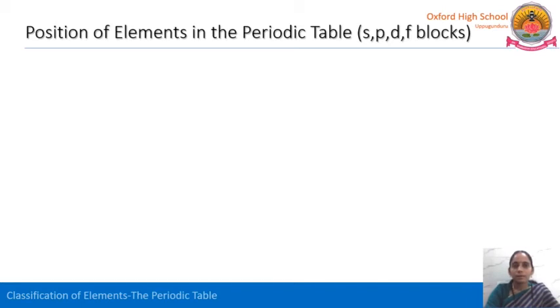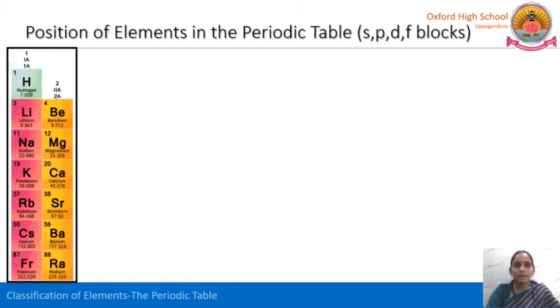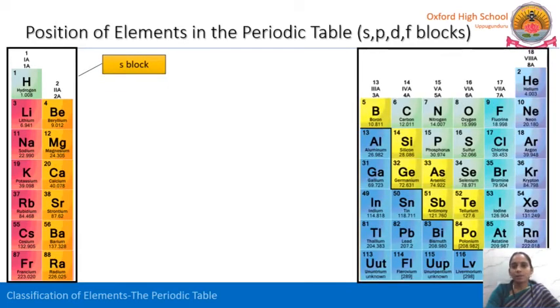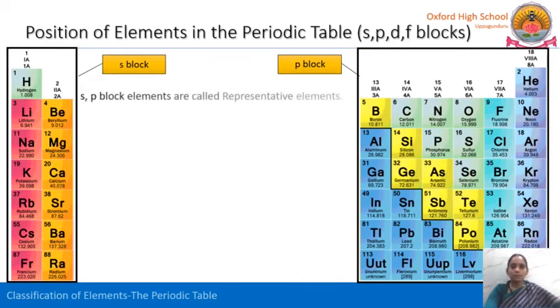See these S and P block elements: first A and second A groups are called S block elements, whereas from 13 to 18, these are called P block elements. But together, S and P block elements are called representative elements. Why? Because all these S and P block elements are representative, with their particular names.